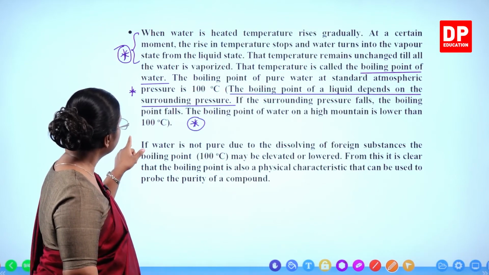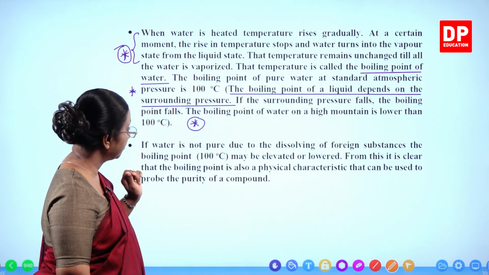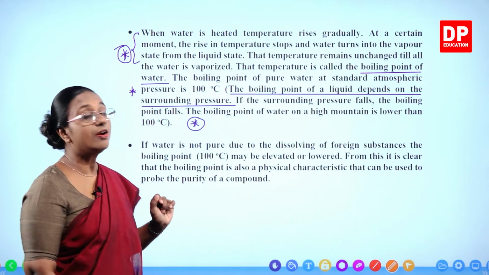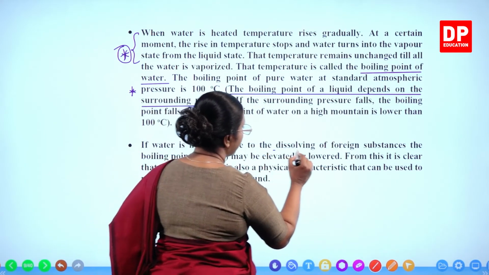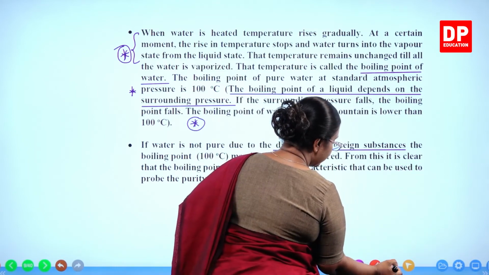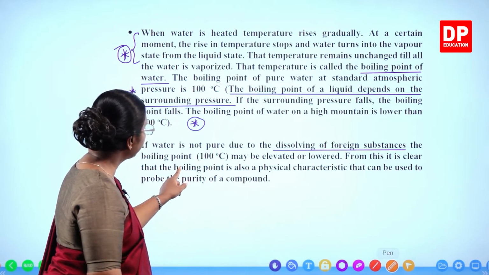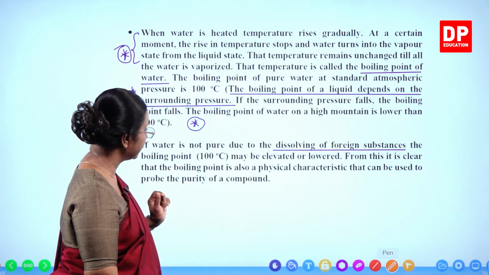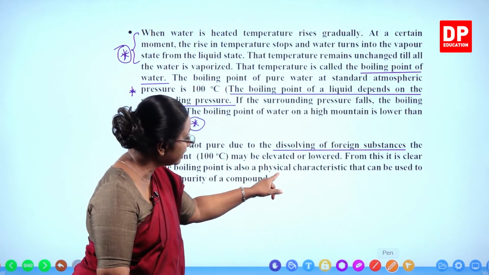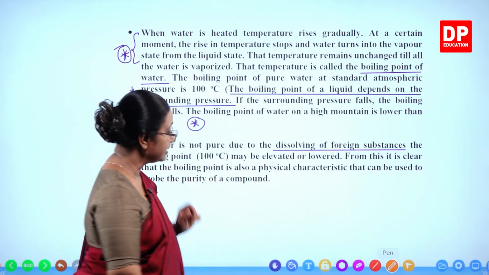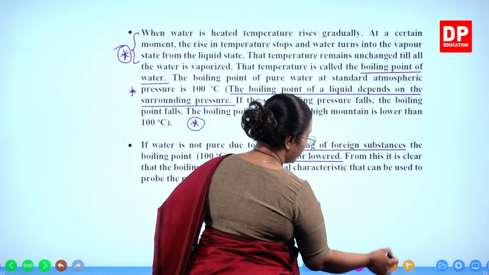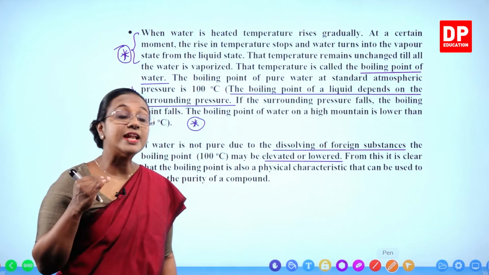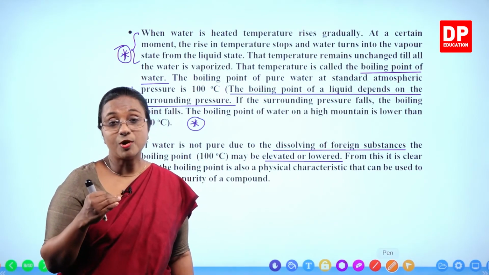So then, if water is not pure, due to the dissolving of foreign substances, the boiling point, that is 100 degrees Celsius, may be elevated or lowered. That is something you have to remember. It can be elevated or lowered. I told you all this when I explained melting point also.